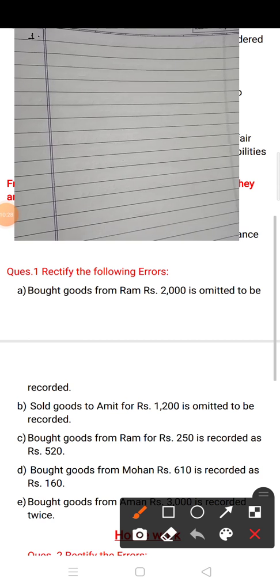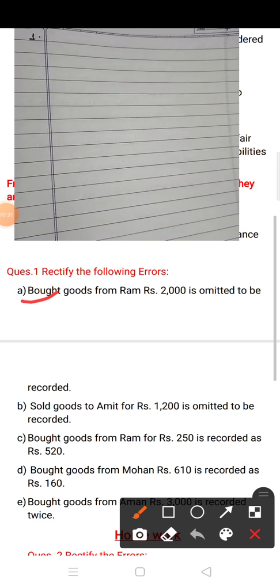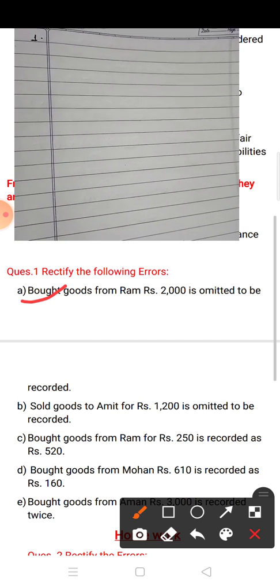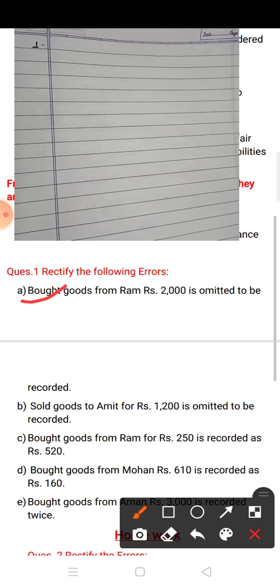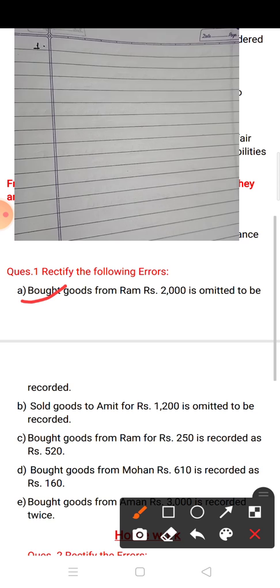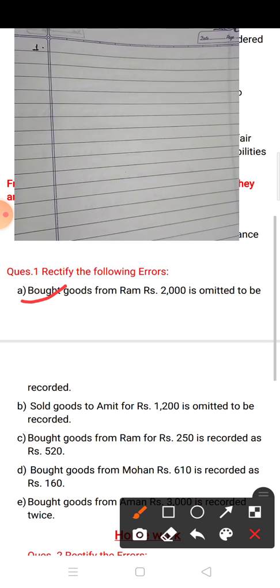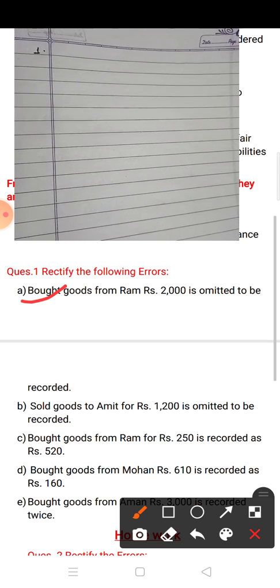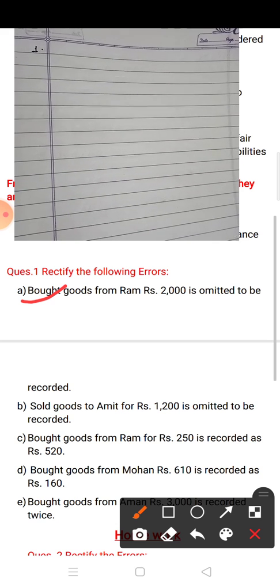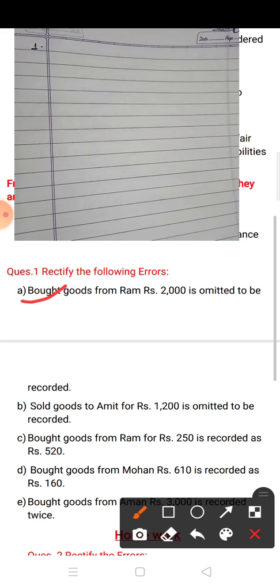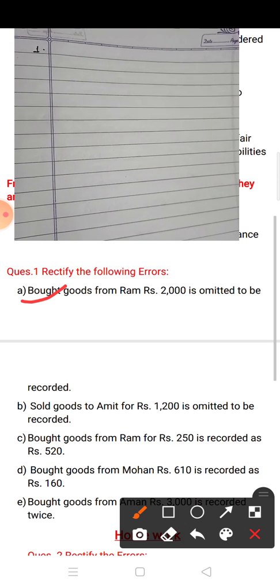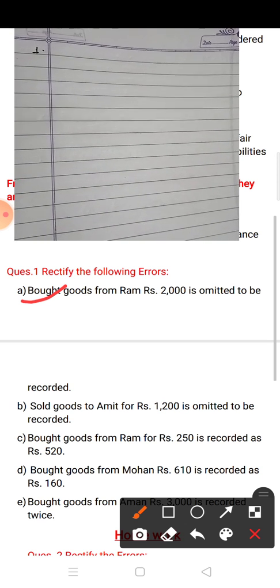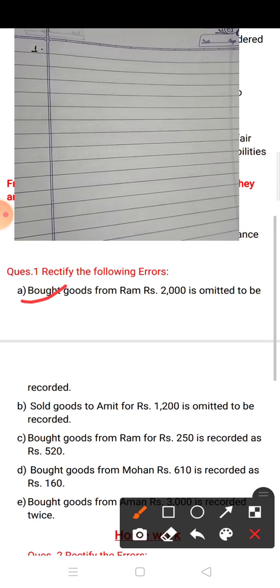Yes, children, the first one is: bought goods from Ram rupees 2000 is omitted to be recorded. So this is error of omission. Now we have to rectify this error. First of all, what is the error in this transaction? The error is that it is omitted to be recorded, meaning we forgot to record the entry in the books of account.